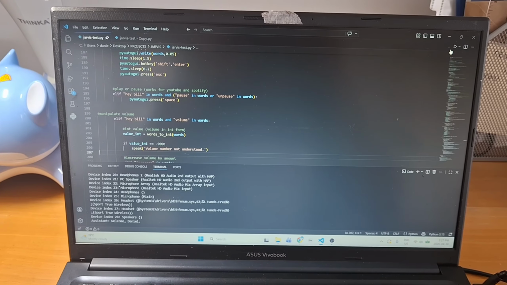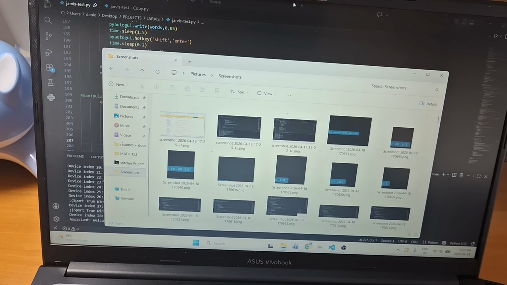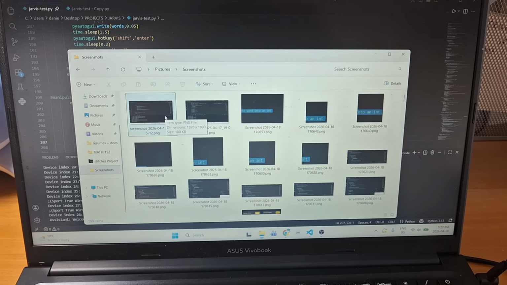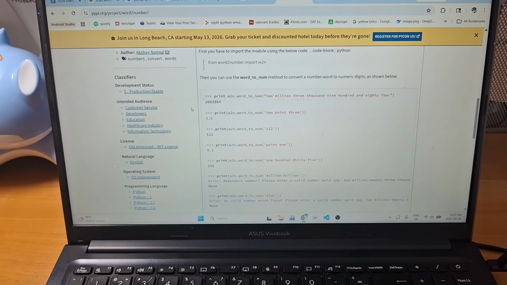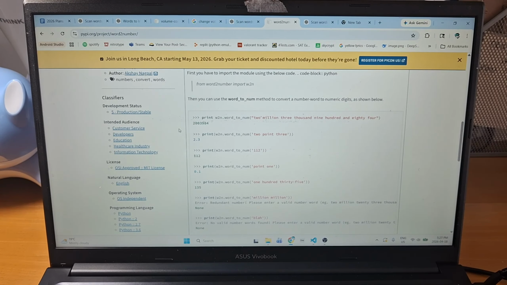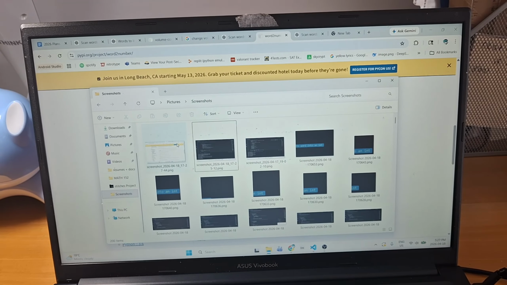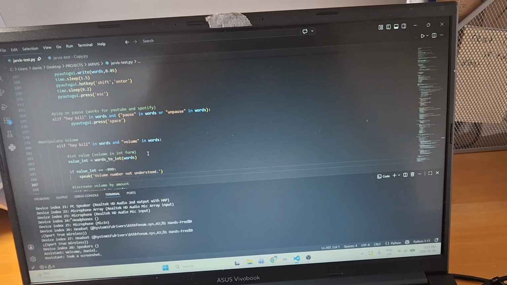So let me just show you my screenshot folder. Let's just delete this just to make sure it works. So you can see it's all this, right? So if I say, hey Bill, take a screenshot. Took a screenshot. Okay, let's check. There we go. So it did take a screenshot. That's good.